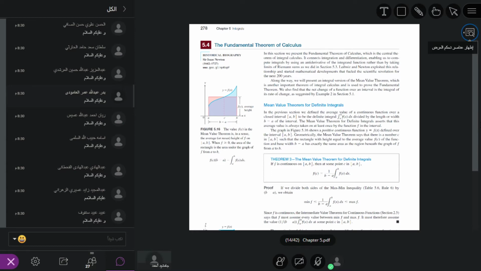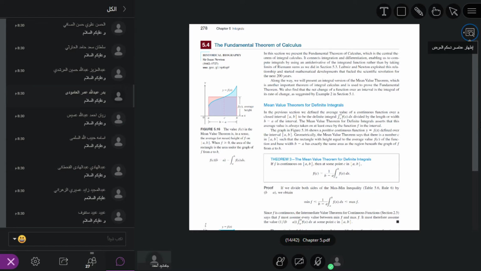Okay, and if the definite integral from a to b f of x dx is equal to 0, then f of x is equal to 0 at least once in ab. It means if this integral is equal to 0, then there exists a point in ab such that f of x is equal to 0.